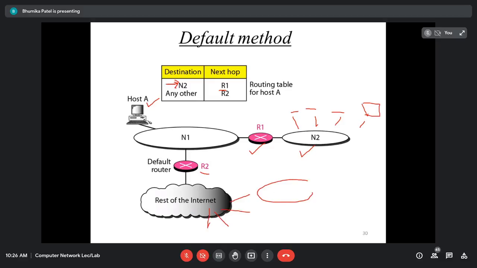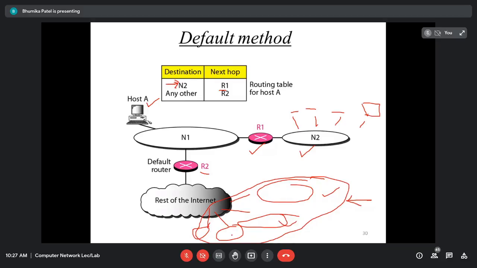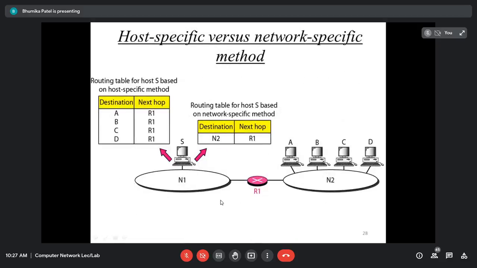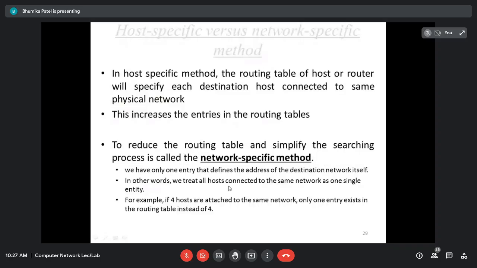So as you know, the internet is a network of networks. Here there will be one network, here one network, here one network, right? Combining all of them, I have one network. That is called the internet. Network of networks is called the internet. So this is the internet. This is network 1, network 2, network 3. There may be 100 networks or more than 100. There will be millions of networks possible in the internet. So in the network specific method, what were we doing? We were storing the address of every network in the routing table.